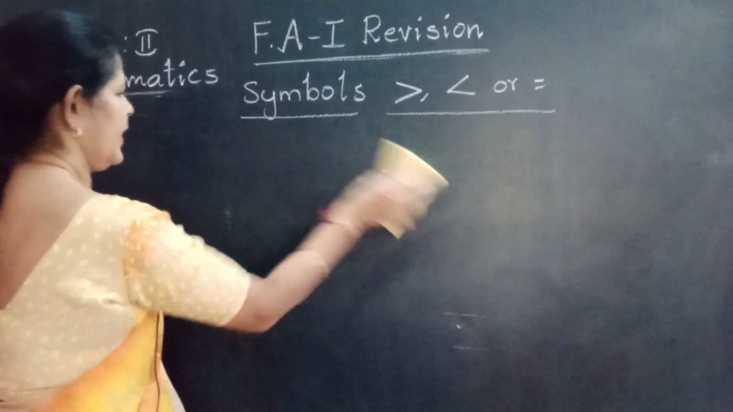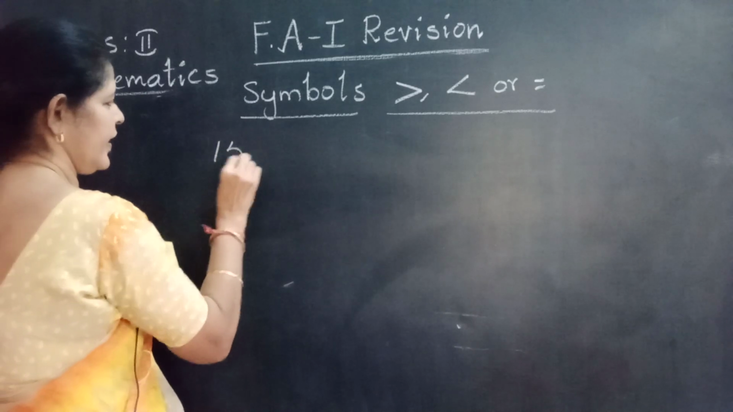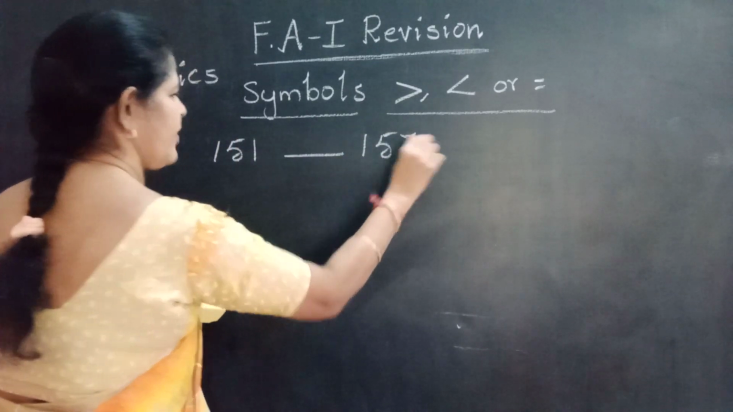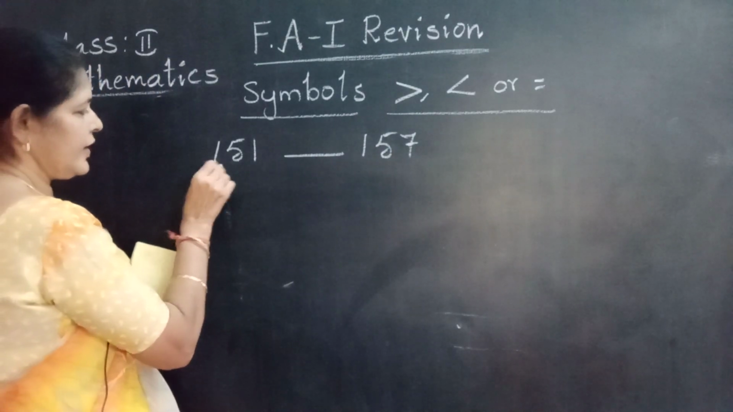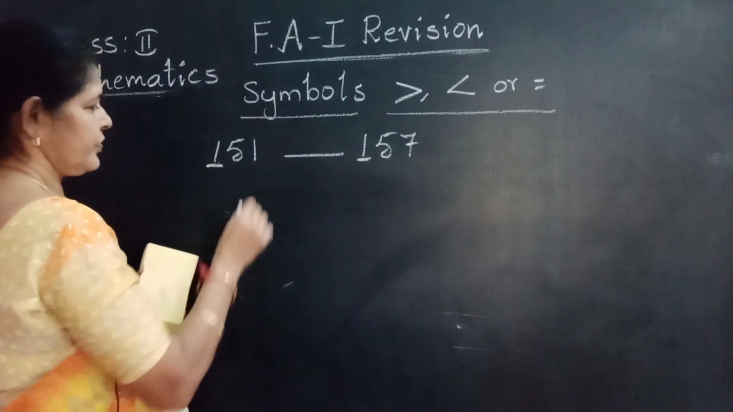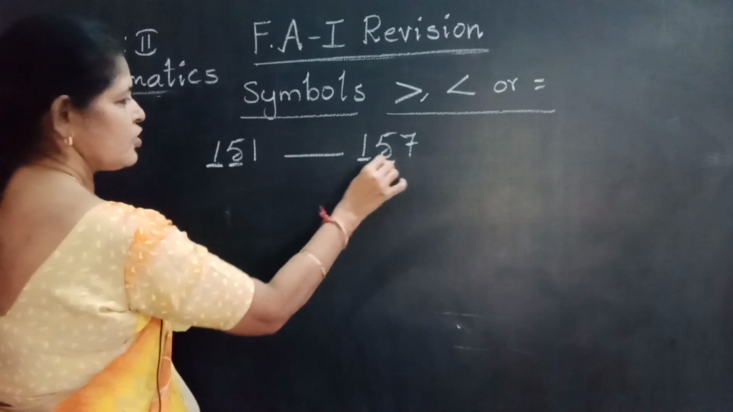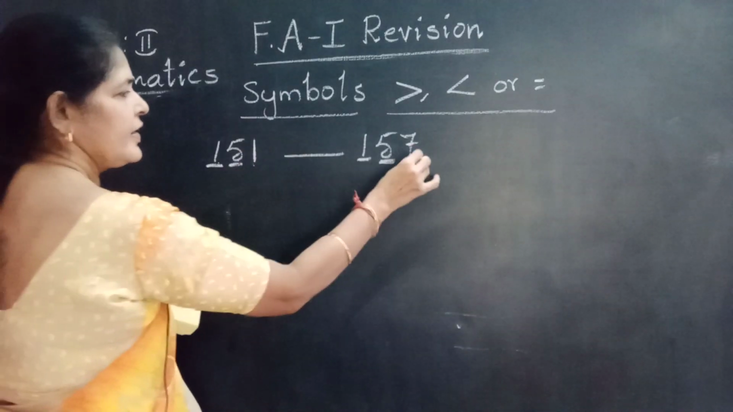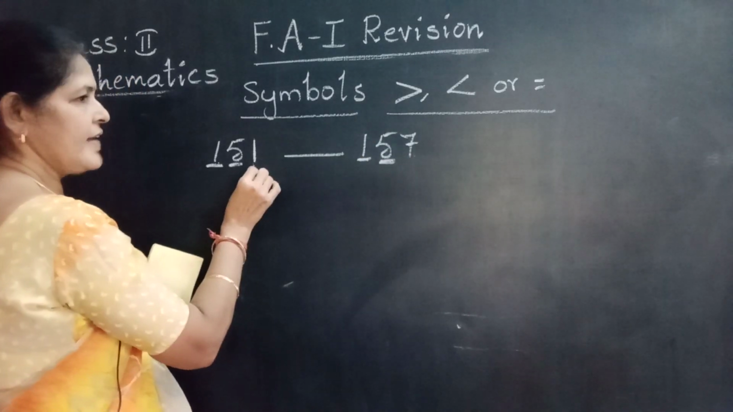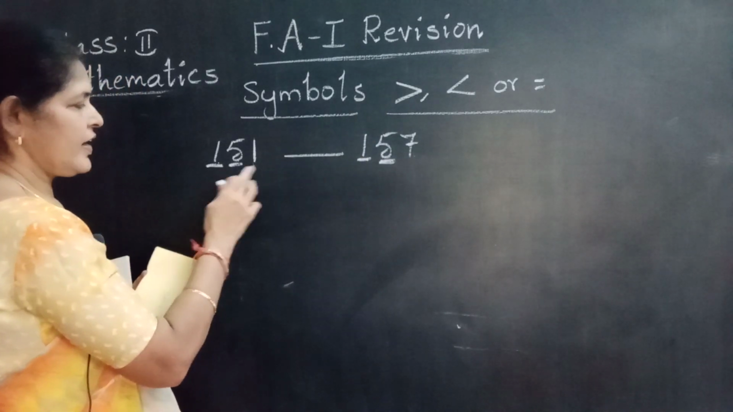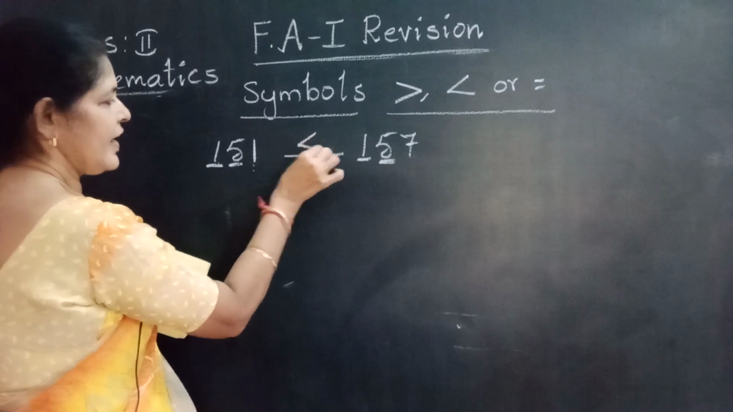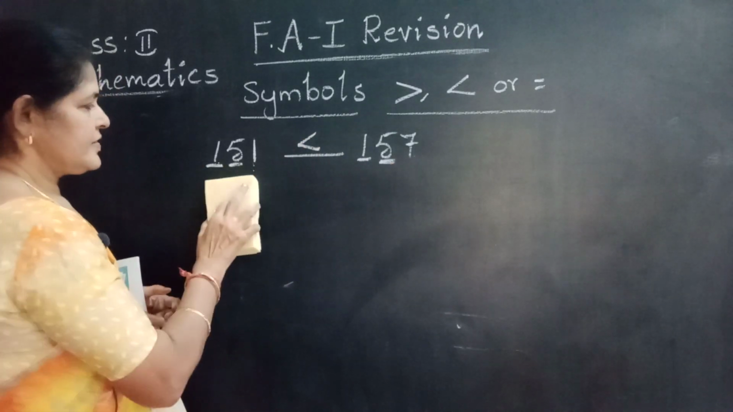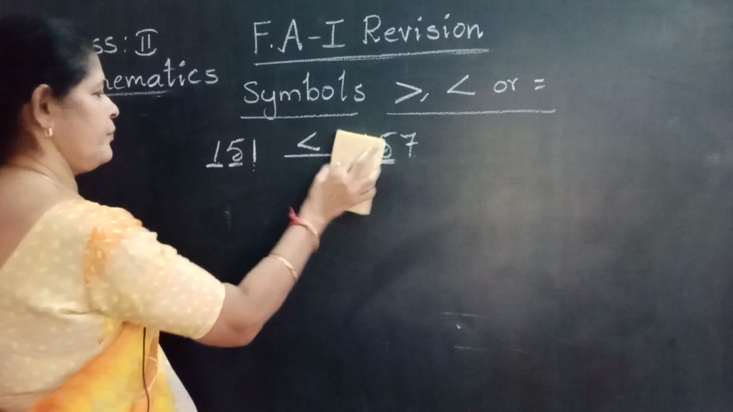Okay. Another example. 151 and 157. Hundreds place number is same. Tens place number also same. Now compare ones place. Here 1, here 7. 1 is less than 7. That means 151 is less than 157. Understood? This is small, this is big.